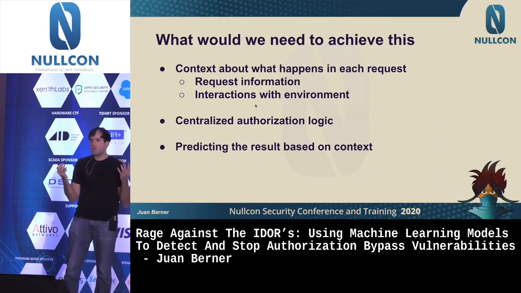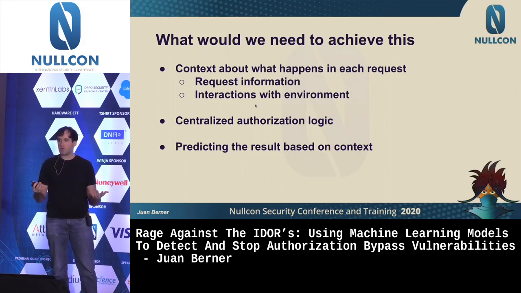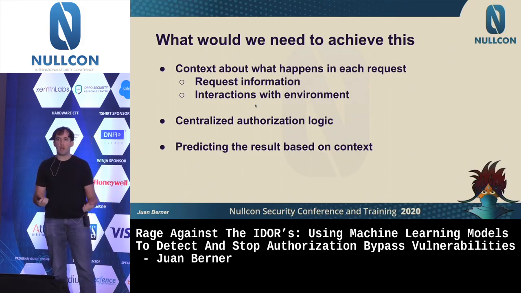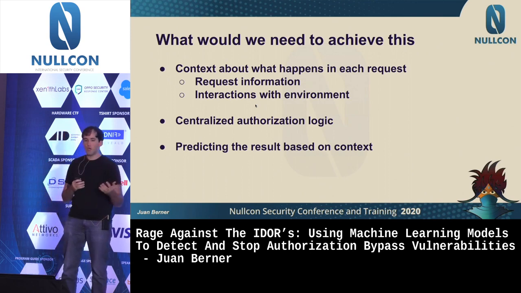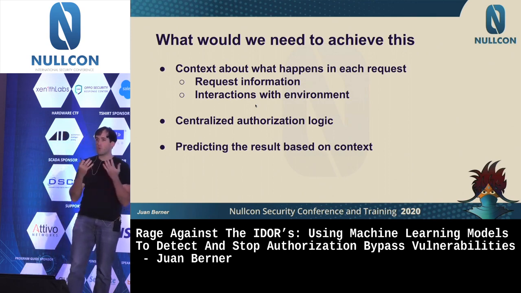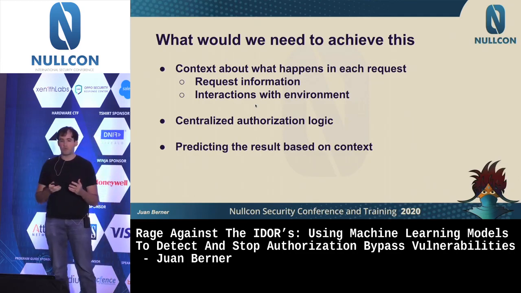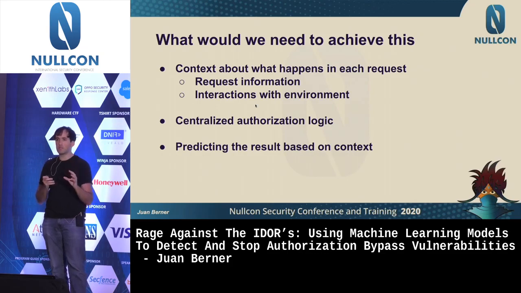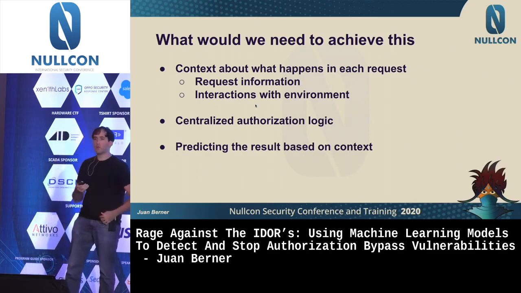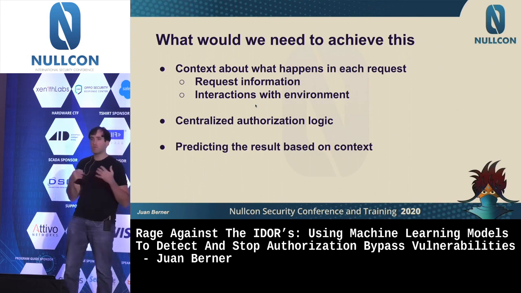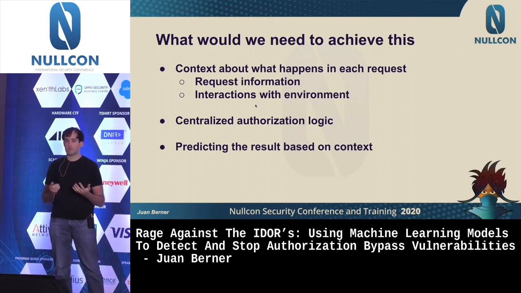So what do you need to do this? First of all, you will need to really understand the context of your request. When your web application gets a request and somebody is trying to access a resource, you need to have information about what the request is doing and what the context around that particular request is. Then you would want to ensure that the authorization logic is centralized in a way that you can depend on this kind of metadata being added. And you might want to predict the result based on the context.